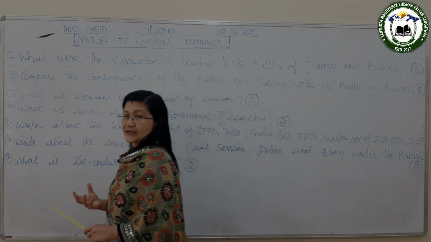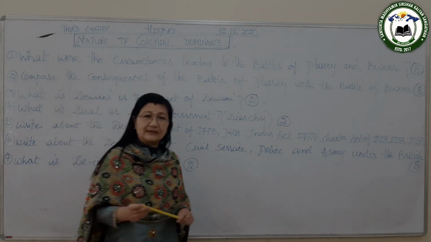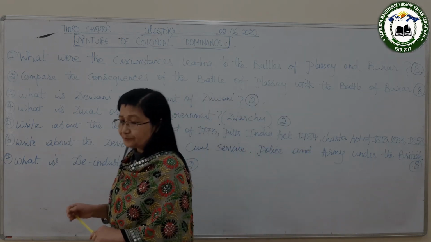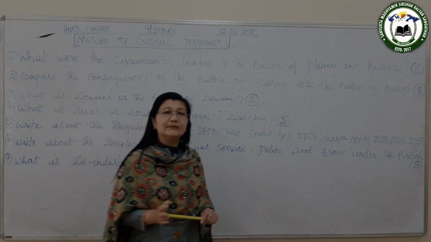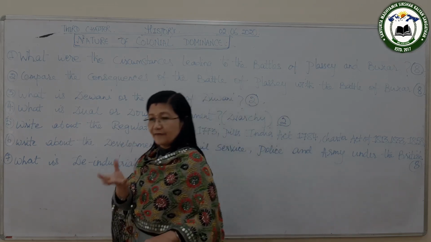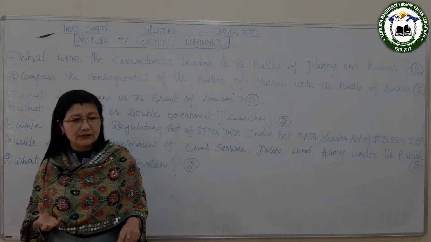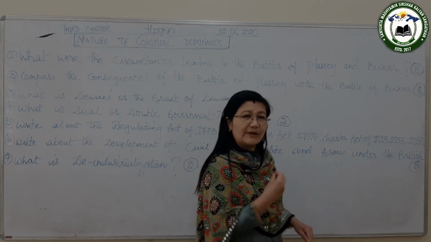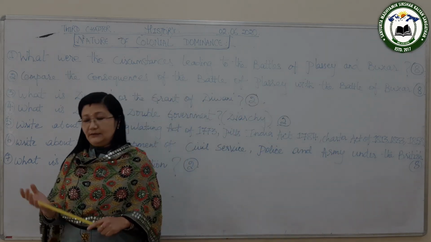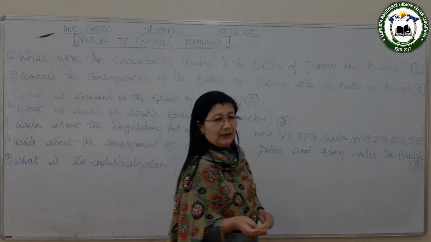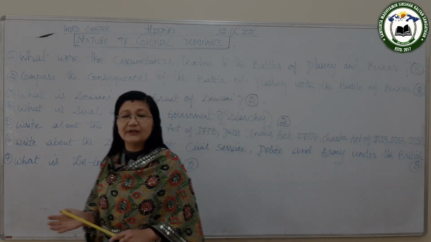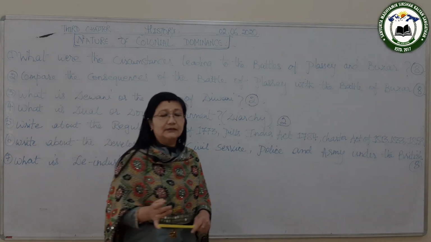So, what are the circumstances? What are the causes that led to the Battle of Plassey? The first reason was that when Siraj-ud-Dawla became the Nawab, everyone sent him gifts and congratulatory messages, but the English did not send him any gift. Then, his own uncle, Shaukat Jung, and his aunt, Ghasiti Begum, were not happy when he became the Nawab.